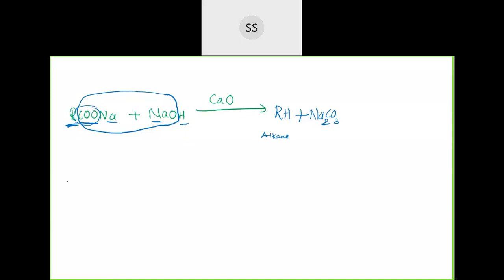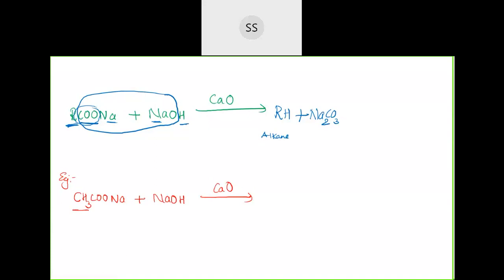If I take one example now, I will replace R with CH3, so CH3COONa, when made to react with sodium hydroxide in the presence of calcium oxide. The calcium oxide substance doesn't get involved in the reaction. It's just a helper which will not allow the absorption of moisture.